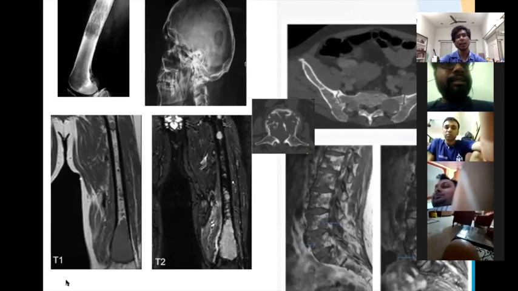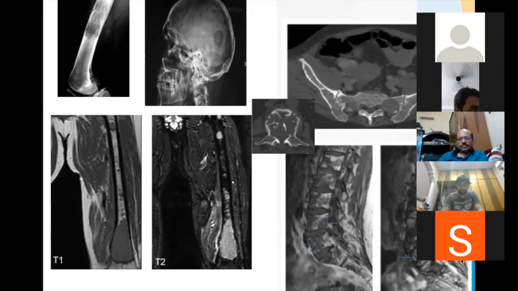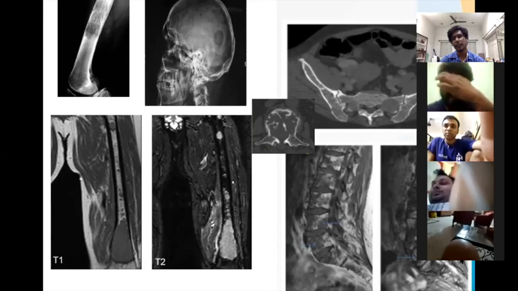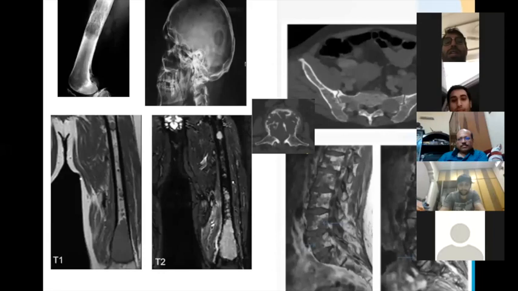Sanjay, you know about CRAB criteria? Sanjay? You know about CRAB criteria? Yeah, CRAB criteria for multiple myeloma. Tell me, what is the CRAB criteria, Sanjay? Anubhava will help us.